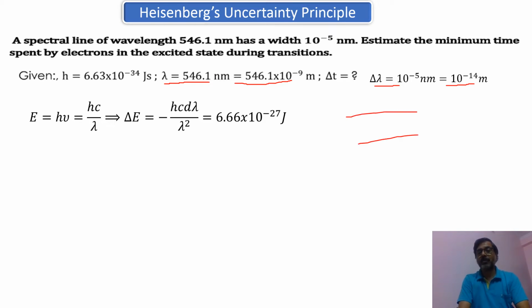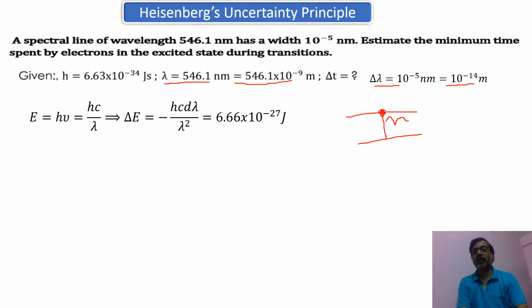So here you have the electron. The electron is going to come to the ground energy state, because in the excited state it is going to stay for a very small duration of time, and that time varies from 10 to the minus 8 to 10 to the minus 10 seconds. So here you have to find out what that time is. Here the energy is being released as it comes down.